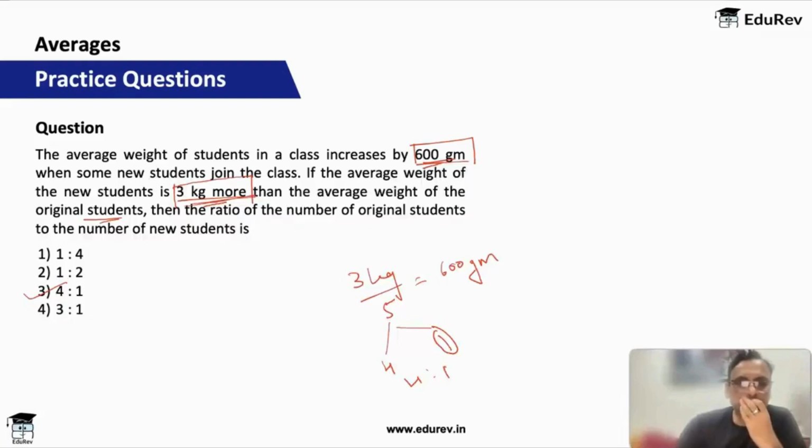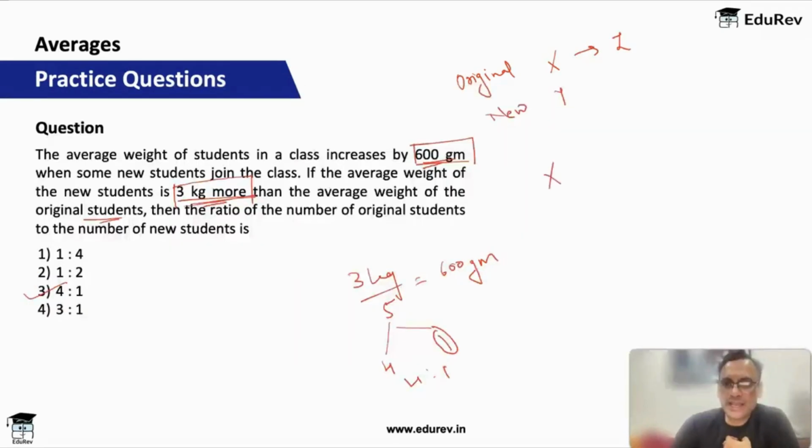Okay, so let's assume original students are X. So these are my original students. New students are Y. Okay, and these original students have average weight of Z. So the total weight is XZ, plus Y students have joined, and these weigh 3 kg more than the average.